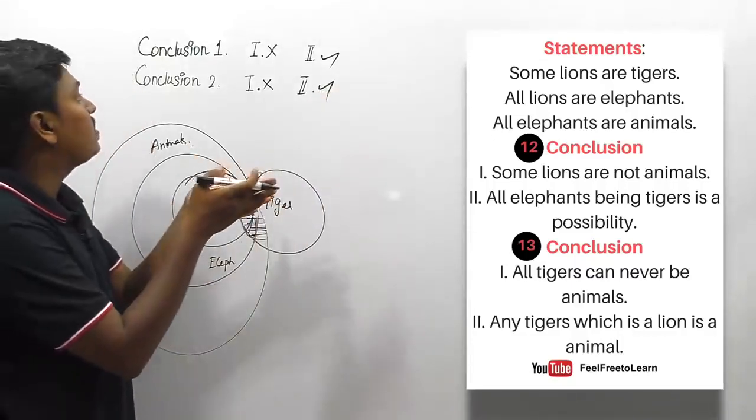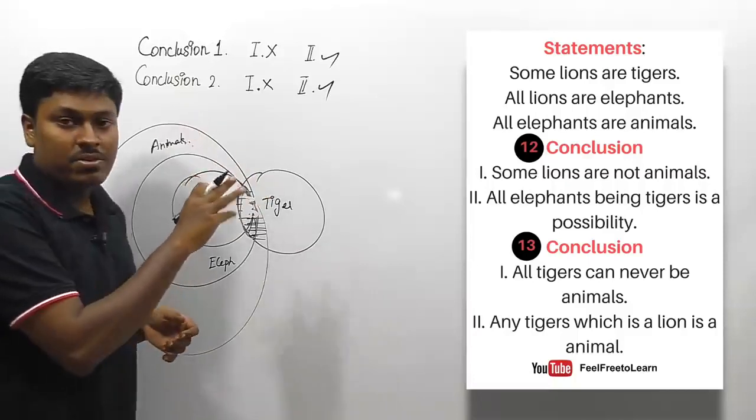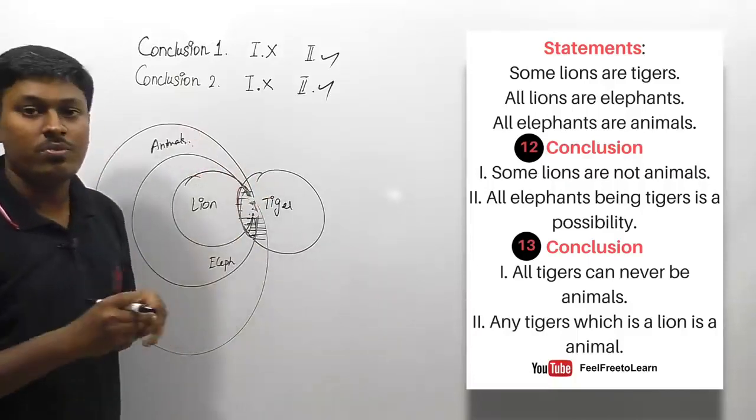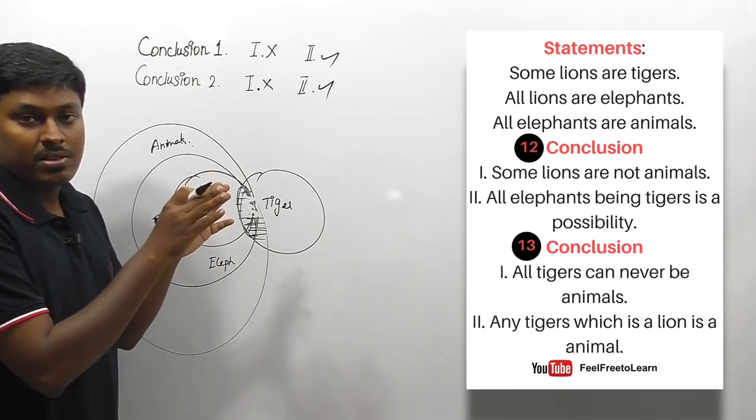So finally the answer for this syllogism question is: first set, conclusion 2 follows, and second set, conclusion 2 follows. So friends, one of the most important syllogism questions.